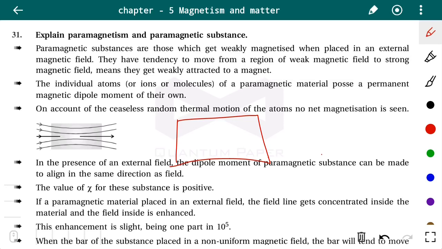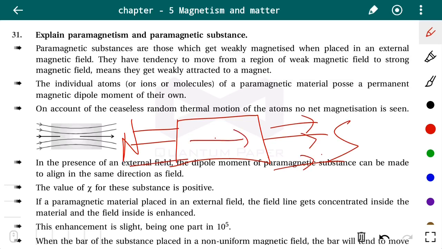These substances move from a region of weak magnetic field to strong magnetic field. When the substance is put in a non-uniform magnetic field, it goes from the weak magnetic field to the strong magnetic field. The reason is that the substance gets attracted to the magnet. The magnetic field lines that we had drawn are due to the magnet's north pole and south pole.